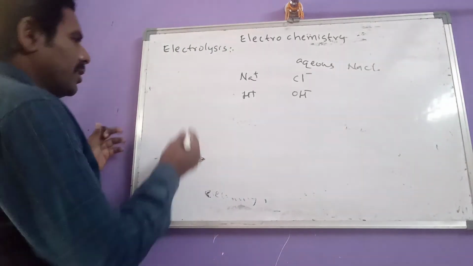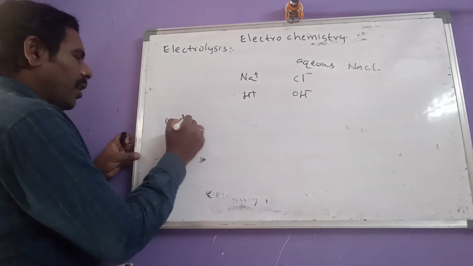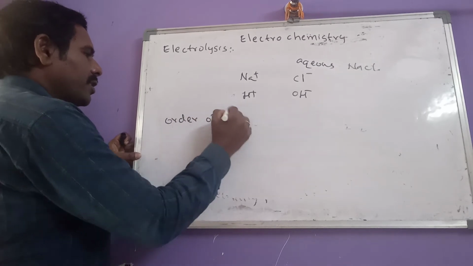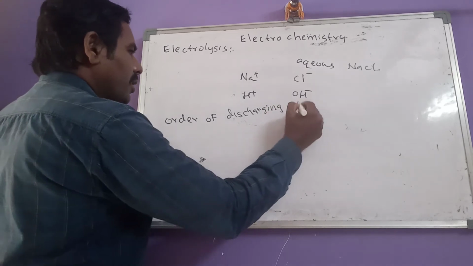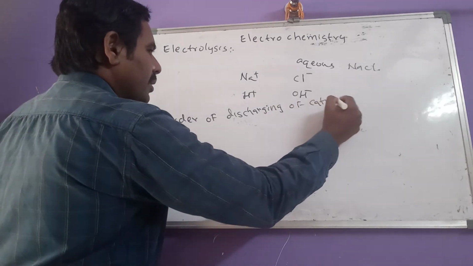So for cations, first the order of discharging of cations.